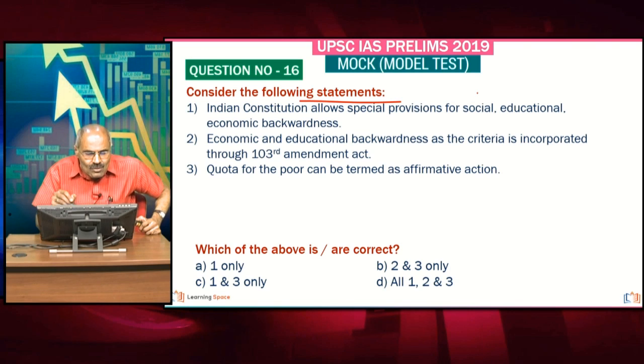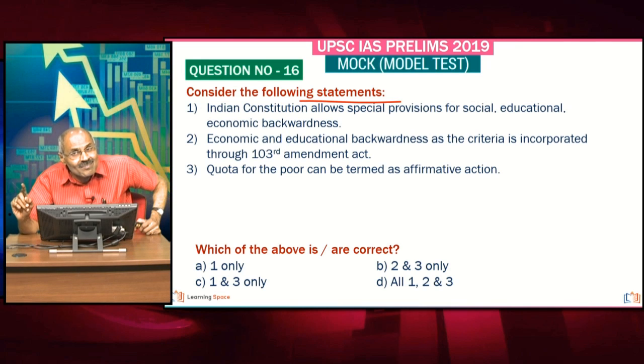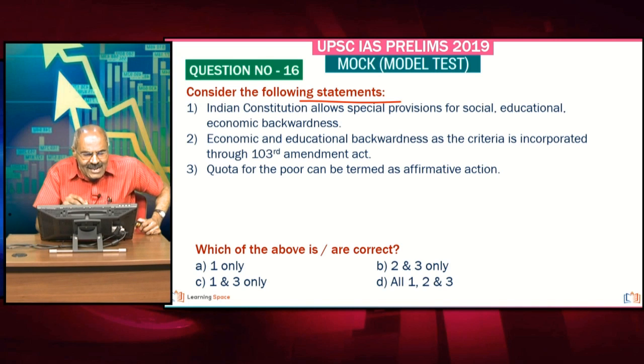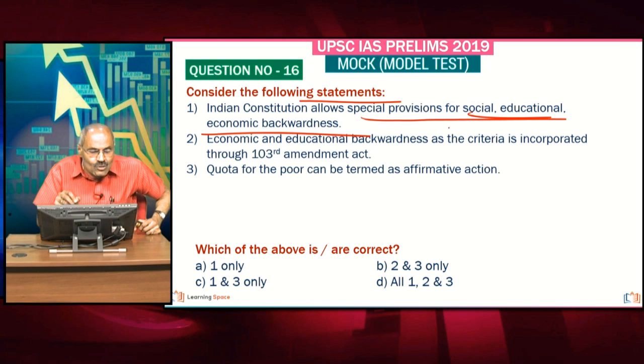Then look at the following statements in the context of the 103rd Constitutional Amendment Act, which is known as the 10% quota for the poor. After this 103rd Amendment Act, the Indian Constitution allows provisions for social, educational and economic backwardness.